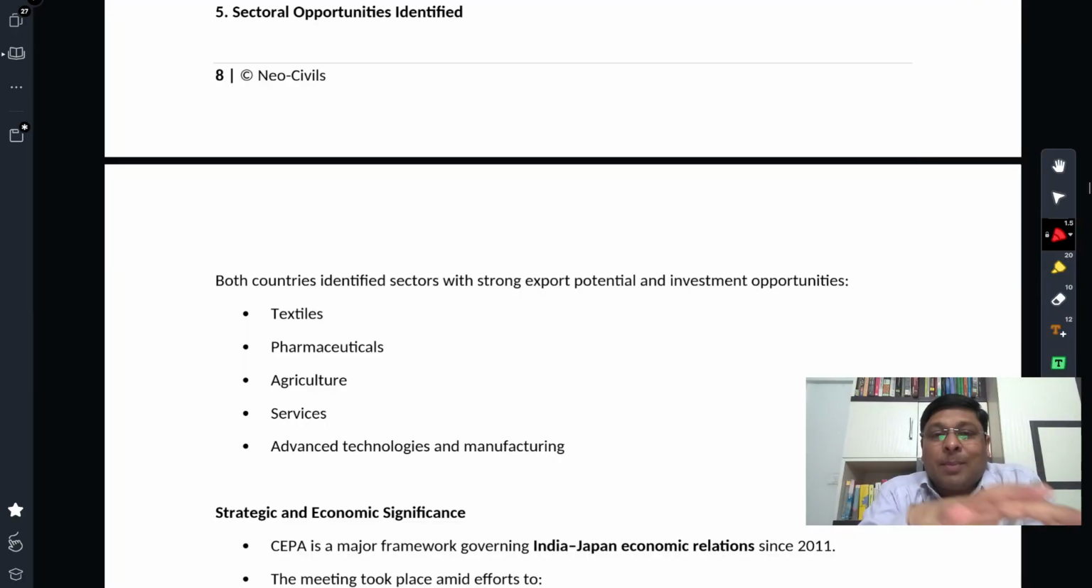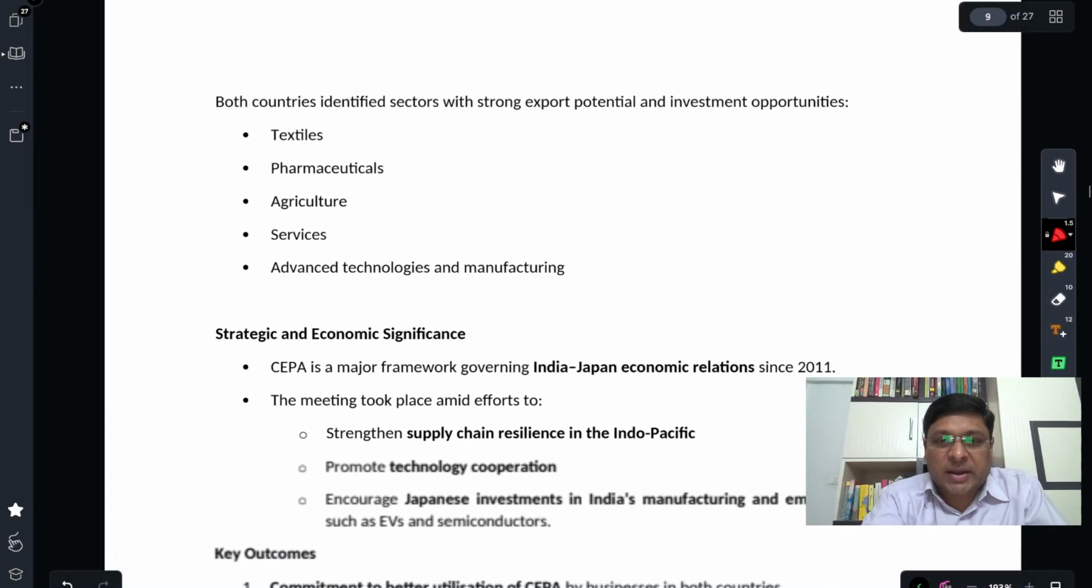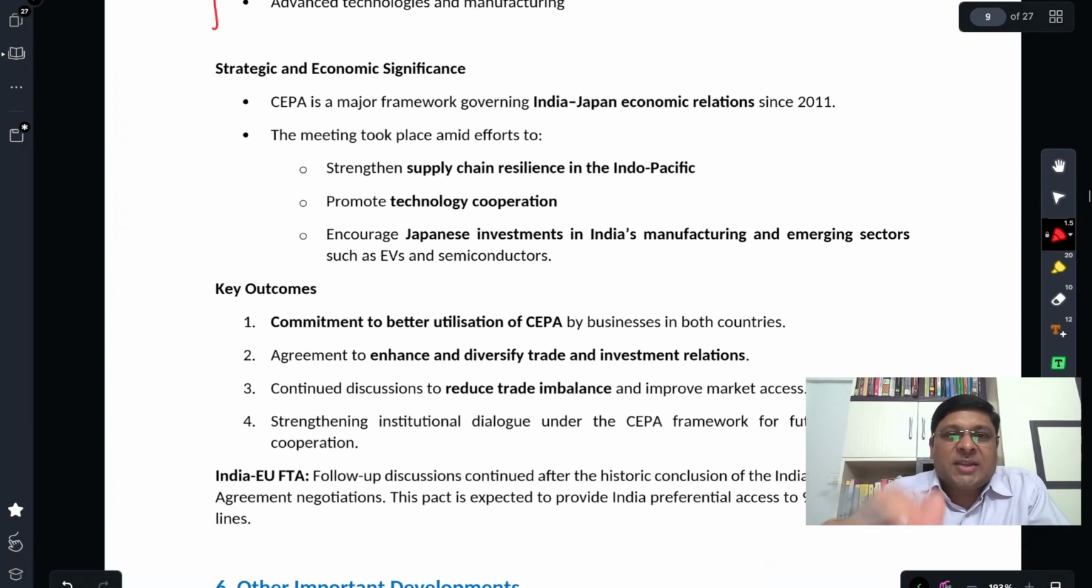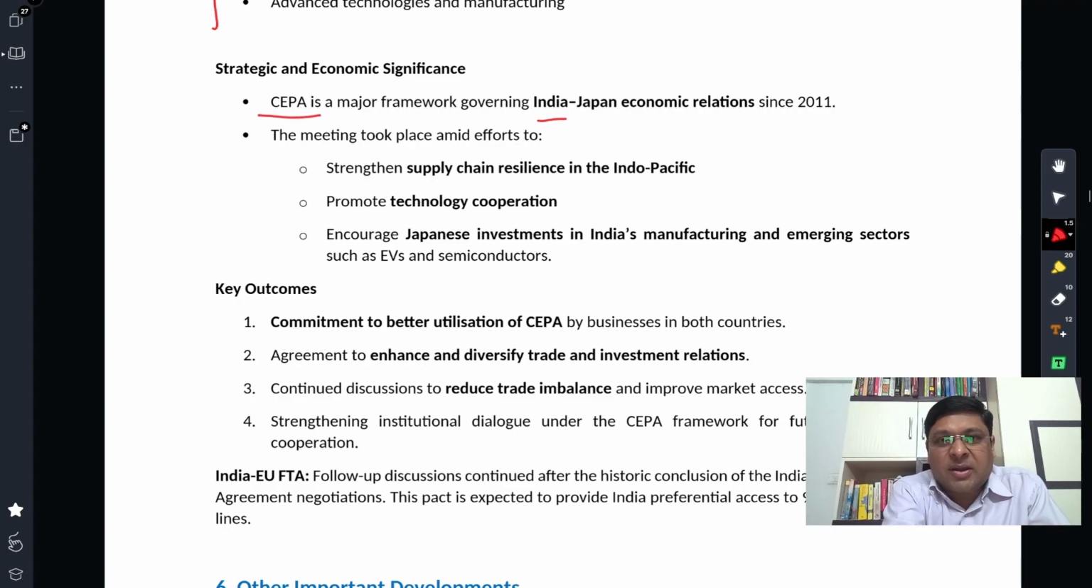Then sectoral opportunities were identified in this meeting. What are the opportunities for these two countries to enhance both their trade and investment? These are the areas: textiles, pharmaceuticals, agriculture, services, and advanced technologies in manufacturing. Strategic and economic significance of this meeting. SEPA is a major framework governing India-Japan economic relations since 2011, right?